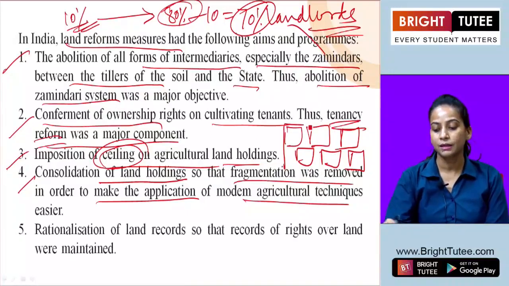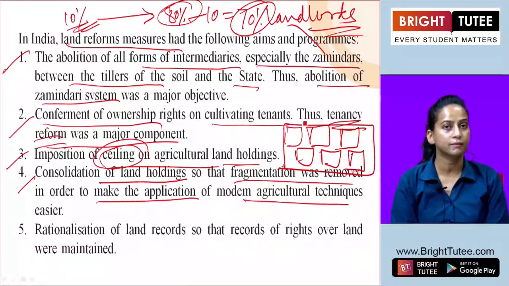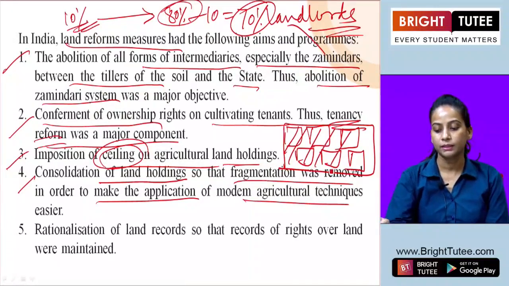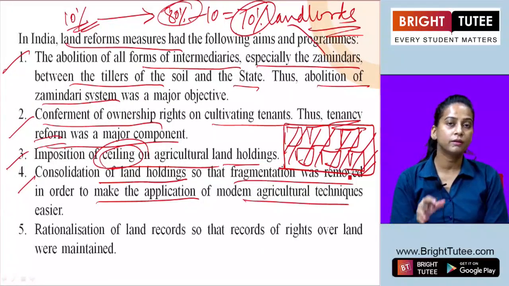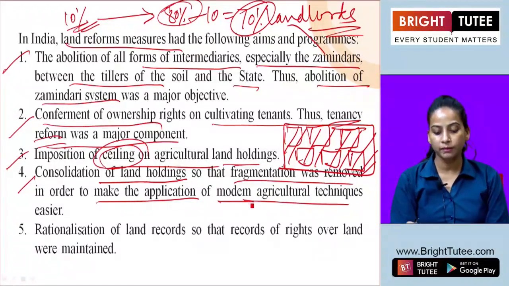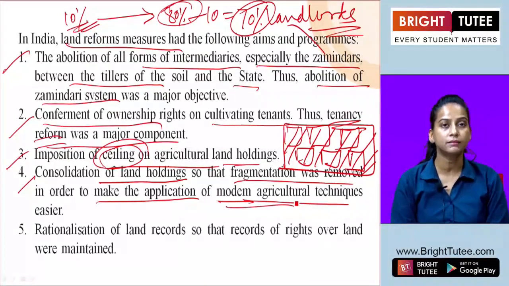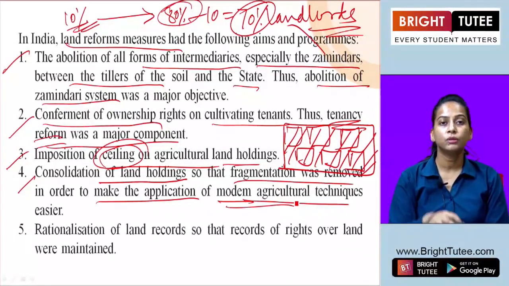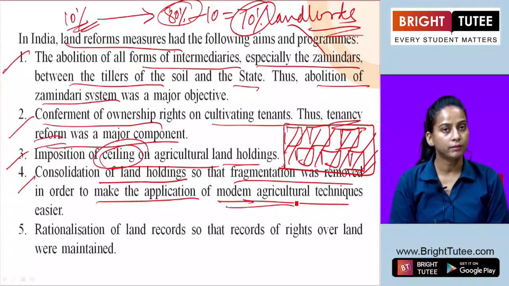They wanted that this land should be taken as one. It should come under a single piece of land, where it was easy to implement modern agricultural techniques and to increase the production on that piece of land.